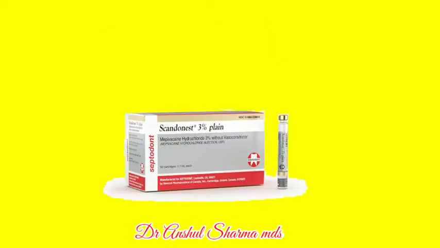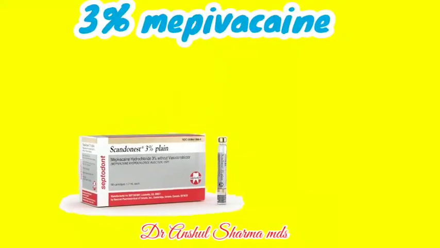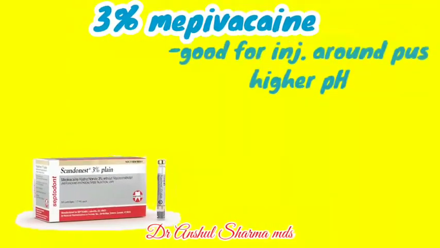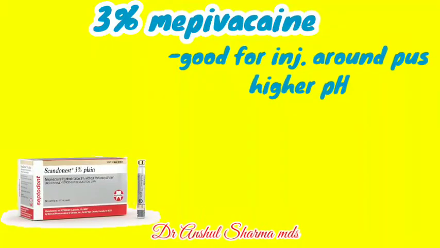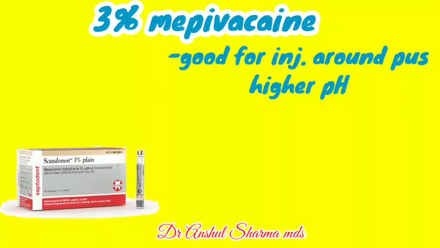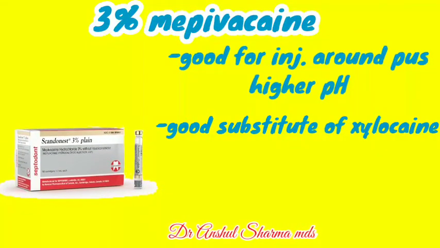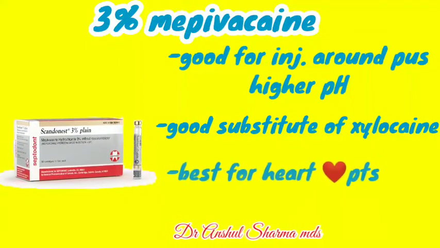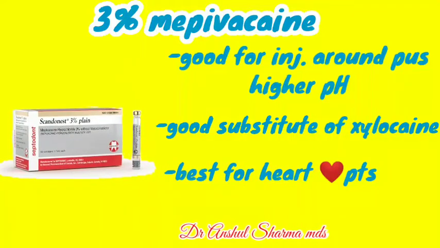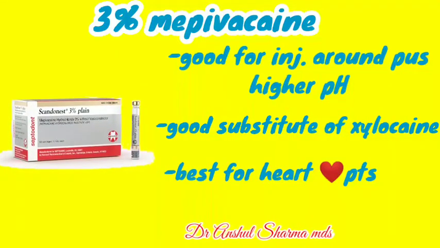The second choice is injection mepivacaine, 3% plain. It is good for injection around an abscess due to its higher pH. Therefore, it is a good substitute for xylocaine in case the soft tissue is highly inflamed. It is the best anesthesia for patients with heart conditions where limited epinephrine is recommended.